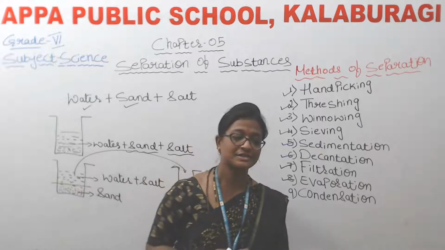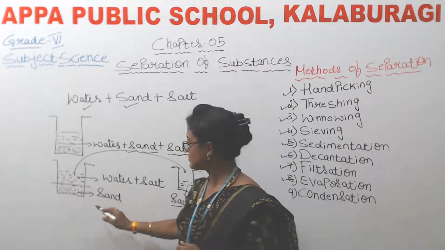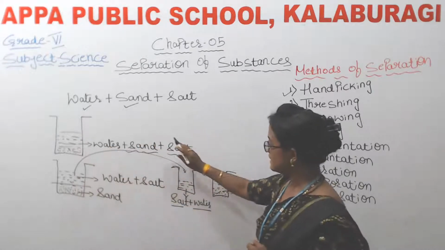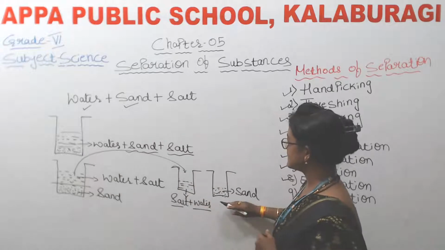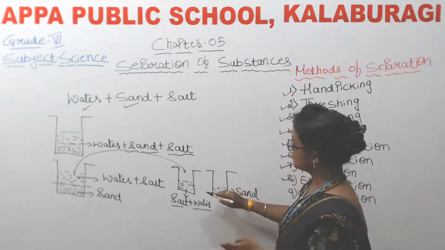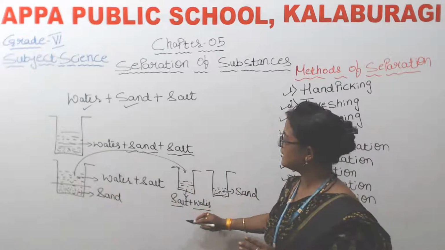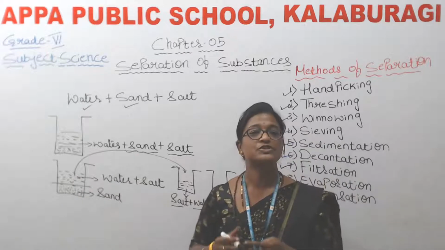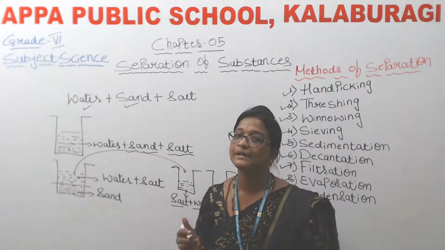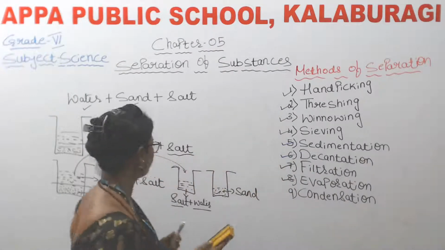So now which process takes place? Yes, children. The first process is sedimentation and decantation, by which we have separated the sand. The sand which has settled at the bottom is in one beaker, so that is separated. Now here again a mixture of salt and water is present. So now we should separate salt and water. Which method can be applicable there? Yes? Let me explain.